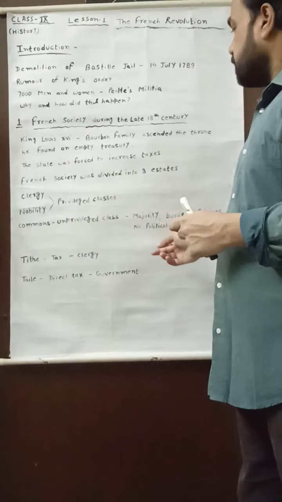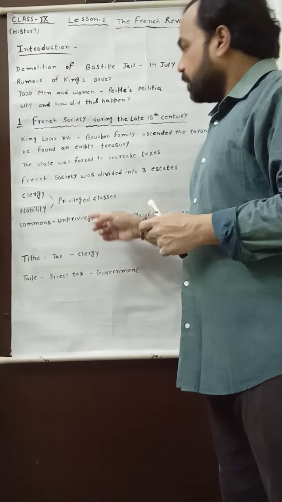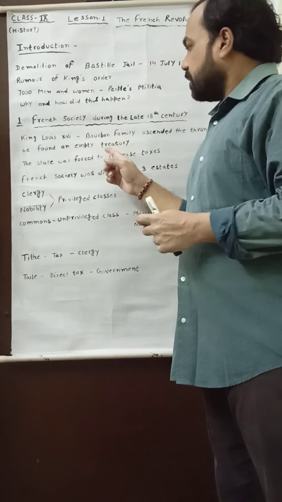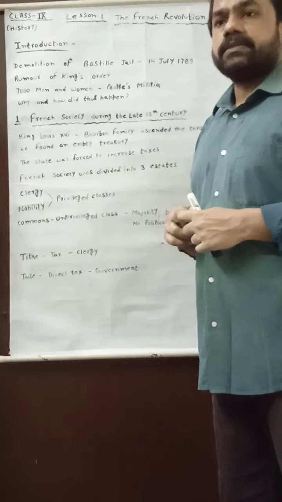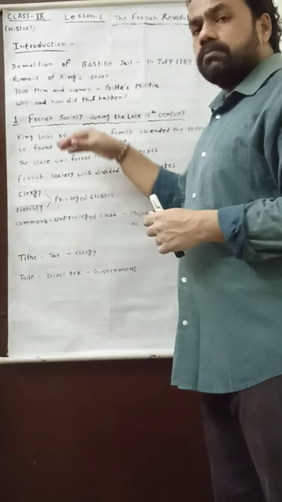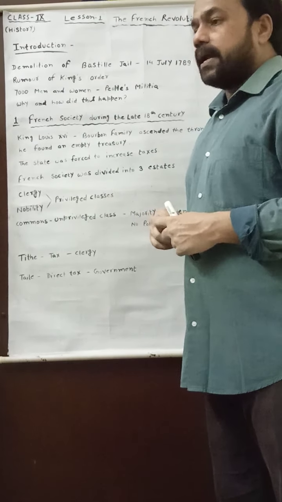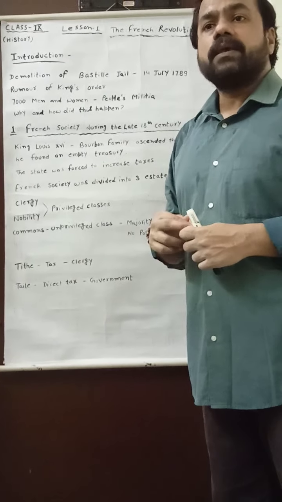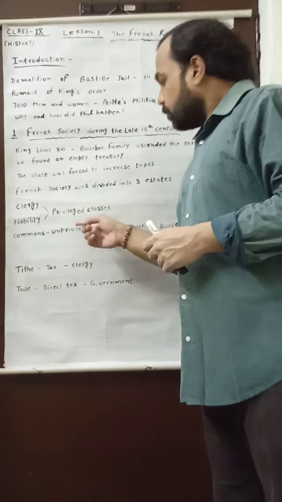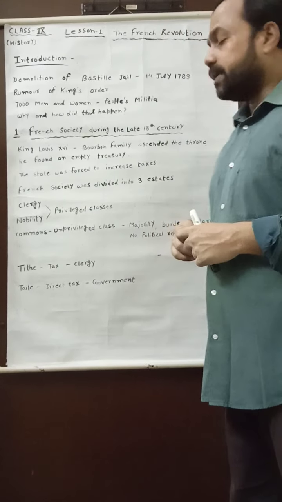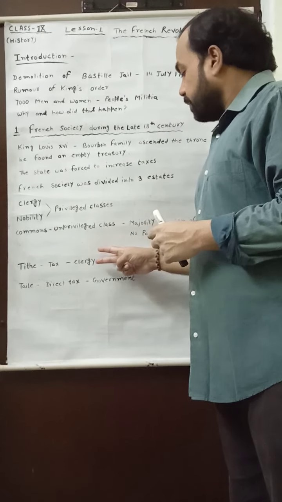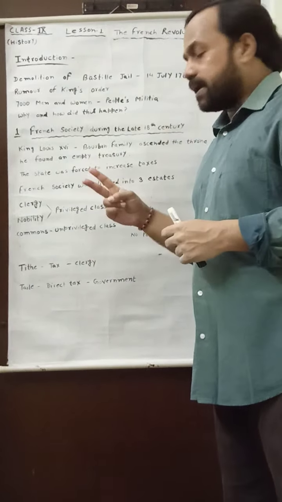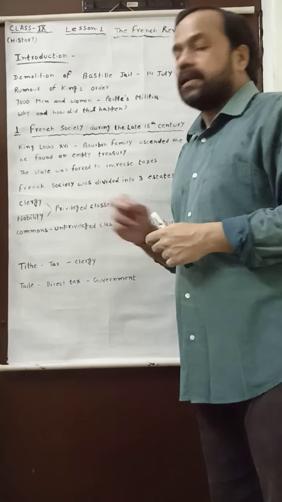Now you may see, as I have told you, when King Louis XVI found the empty treasury, he decided to impose taxes, and these taxes were to be paid only by the commons. But one more thing: here I will discuss two types of taxes, tithe and taille.